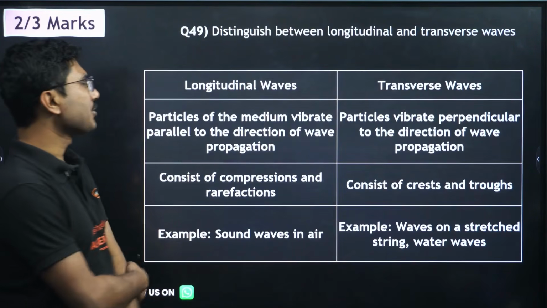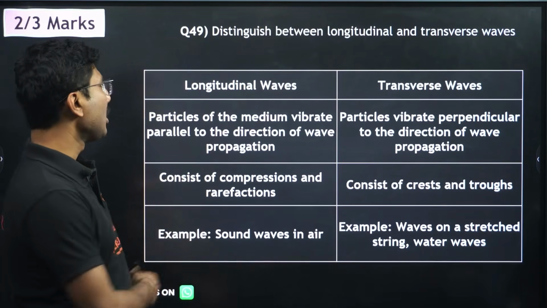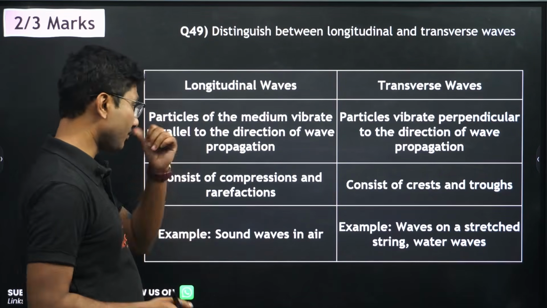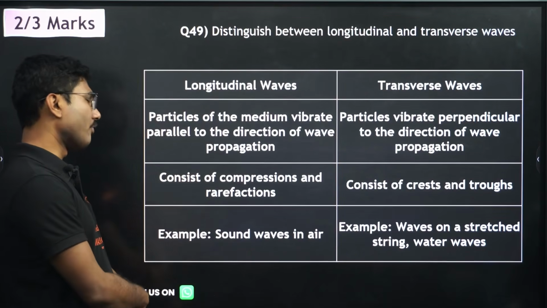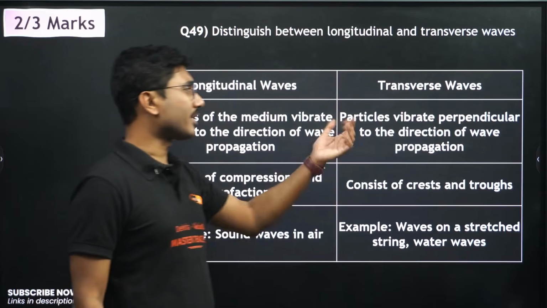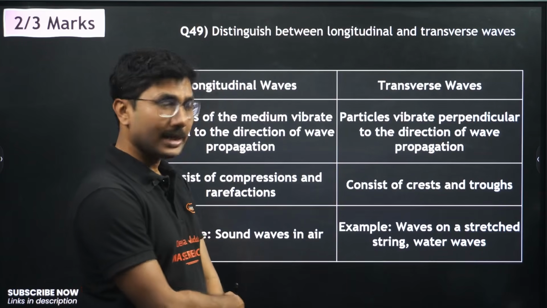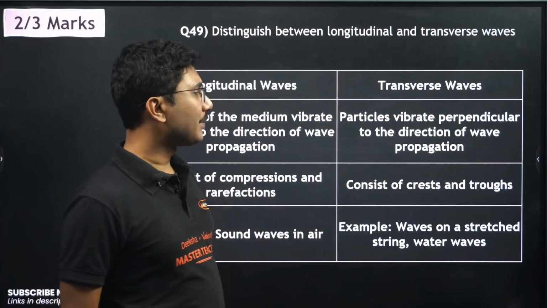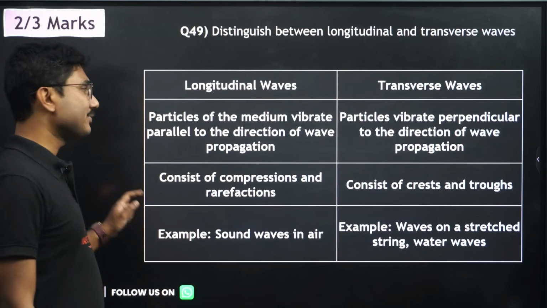Next, distinguish between longitudinal and transverse waves. Longitudinal waves: particles of the medium vibrate parallel to the direction of wave propagation, and consist of compression and rarefaction. Example, sound waves in air. Transverse wave: particles vibrate perpendicular to the direction of motion, and consist of crests and troughs. Example, waves in a stretched string, water waves, etc.